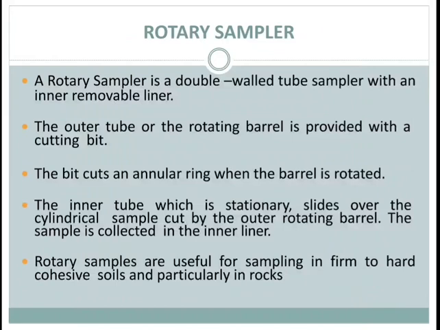Next, rotary sampler. A rotary sampler is a double walled sampler with an inner removable liner. The outer tube or the rotating barrel is provided with a cutting bit. The bit cuts an annular ring when the barrel is rotated. The inner tube, which is stationary, slides over the cylindrical sample cut by the outer rotating barrel, and the sample is collected in the inner liner. Rotary samplers are useful for sampling in firm to hard cohesive soil and particularly in rock.